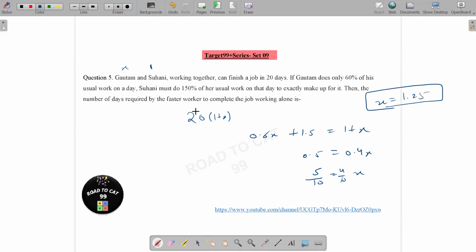Then the total work would become 20 into 2.25, right? This is the total work. The number of days required by the faster worker to complete the job working alone: 1.25 is the unit of the faster worker. So the answer would be 20 into 2.25 divided by 1.25. So what is the answer? 20 into 2.25 divided by 1.25. So 36 days is the answer.